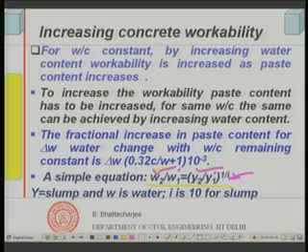This is a simple equation through which you can find out how much water should be there. Supposing W1 was the water for Y1, that is slump equal to 50 millimeter, and now you want the water for a slump of 100 millimeter. You can find that out from this formula.